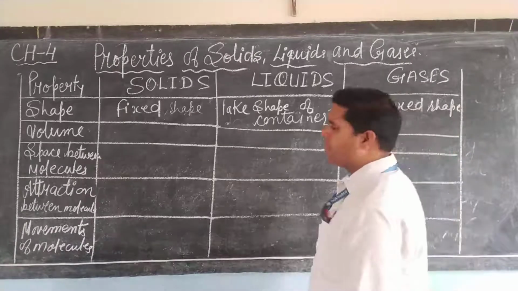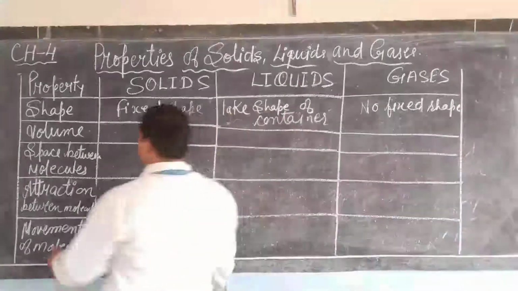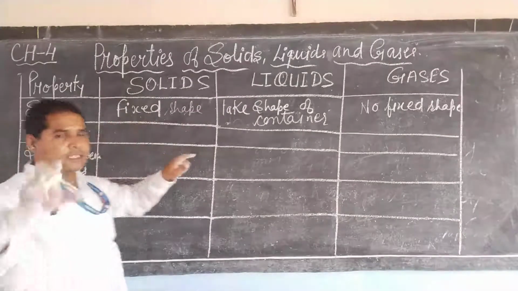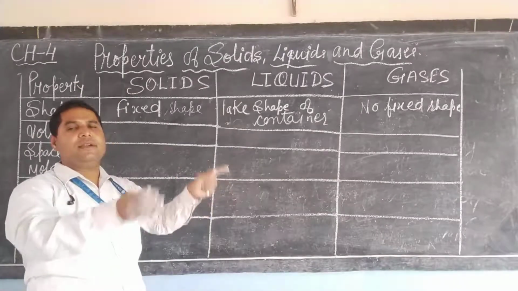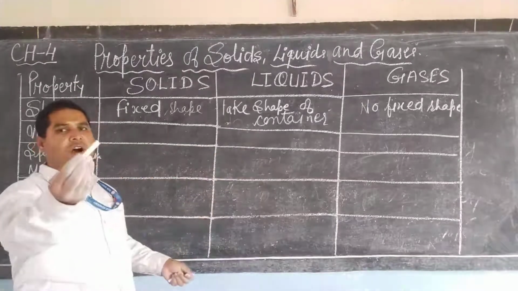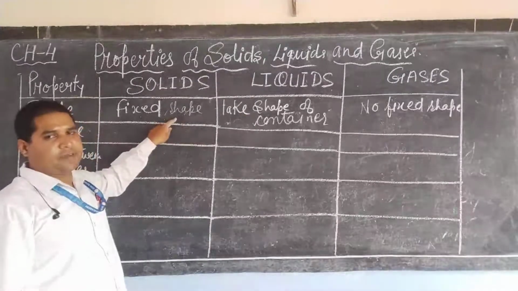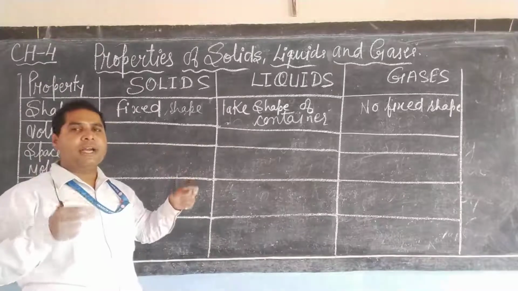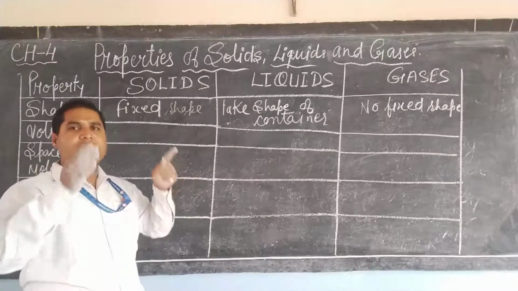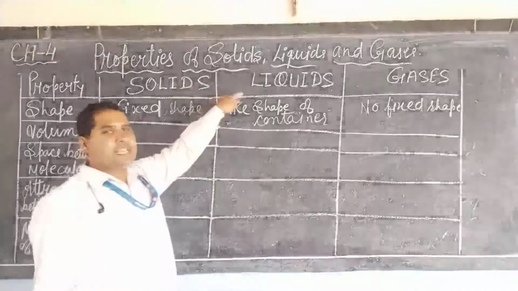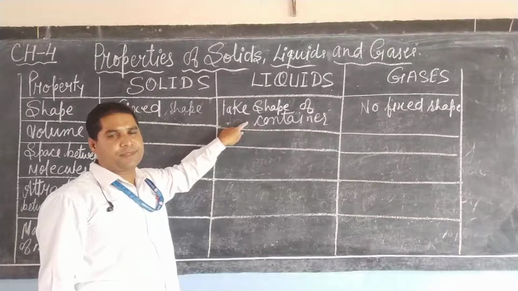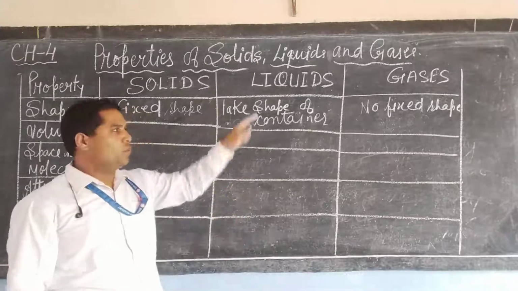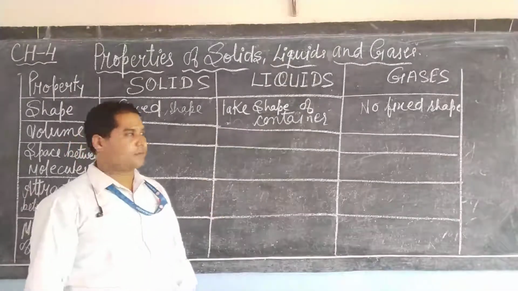So dear students, we understood the shape property. Solids have a fixed shape, such as brick, stone, table, bench, chair, chalk. The reason is that in solids atoms are closely packed, and due to that solids have a fixed shape. Whereas liquids have no fixed shape. They take the shape of the container in which they are kept. Whereas gases have no fixed shape.